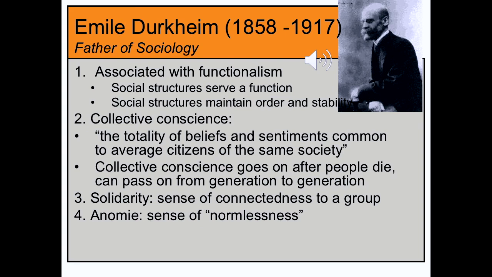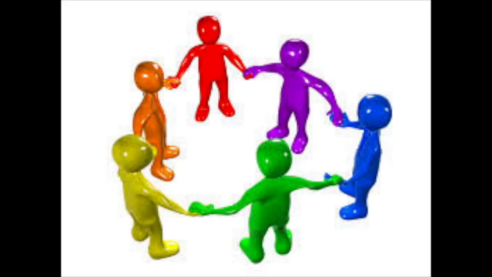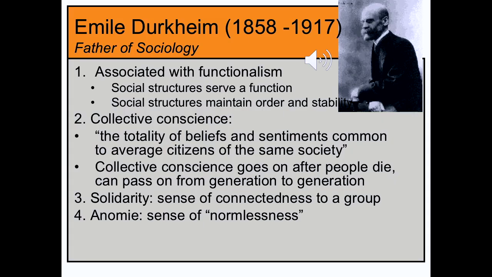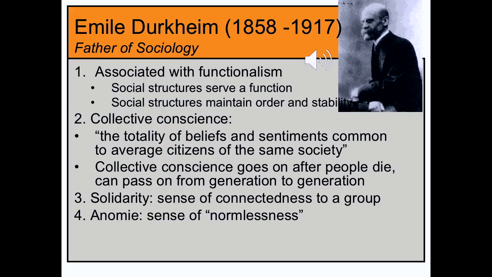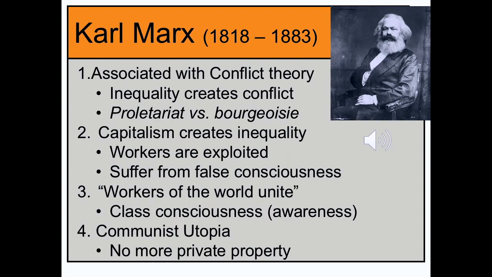He also talks about solidarity, that people have a connectedness to a group, and the tighter the group, the more solidarity exists, the more common bonds, and the more cohesion. And when people are disconnected from a group, or there's a loose group structure, people can suffer from anomie, which is a sense of normlessness. We'll talk a little bit more about each of these ideas in the following slides to make this clear.